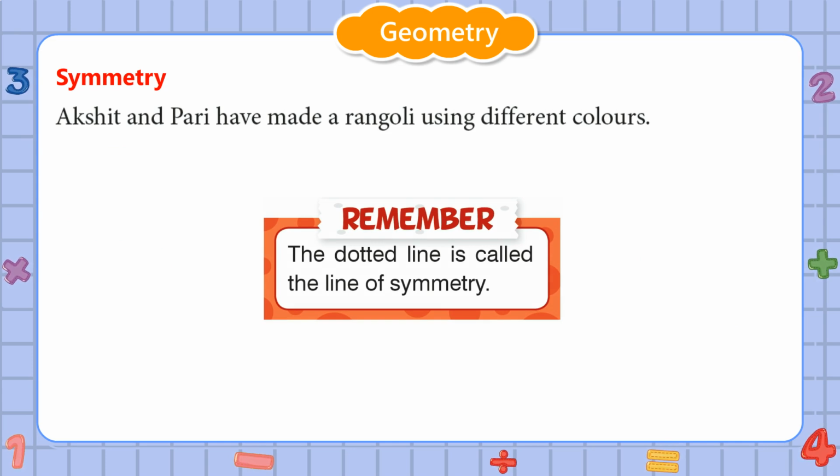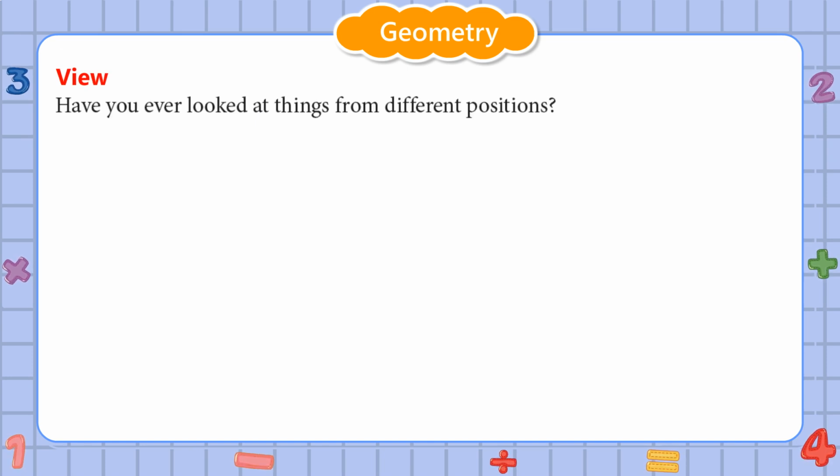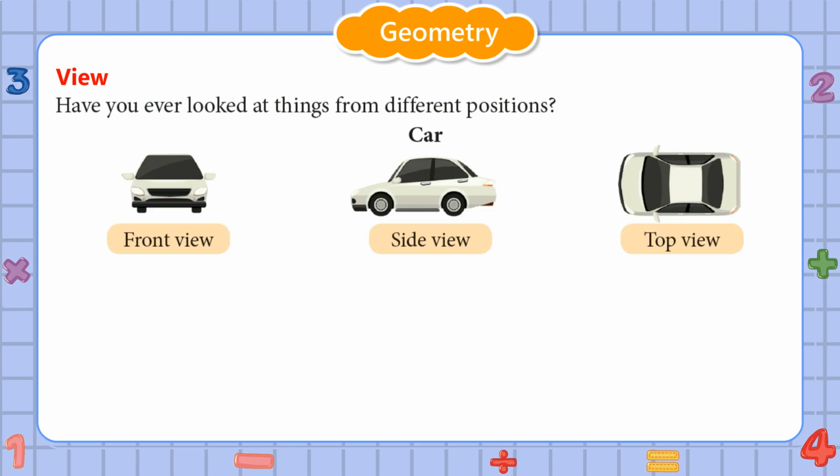Remember, the dotted line is called the line of symmetry. View. Have you ever looked at things from different positions? Let's look at the three views of a car. Front view, side view, top view.